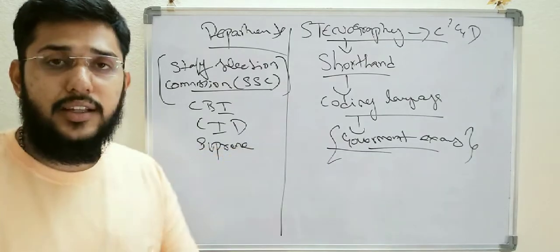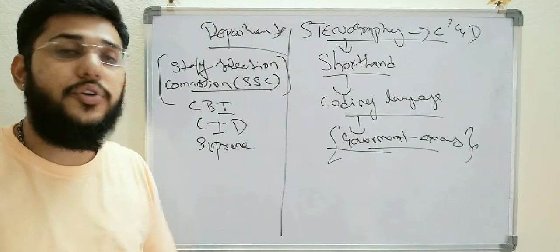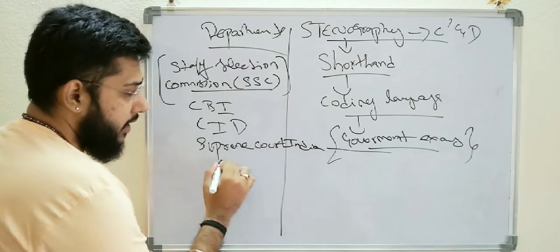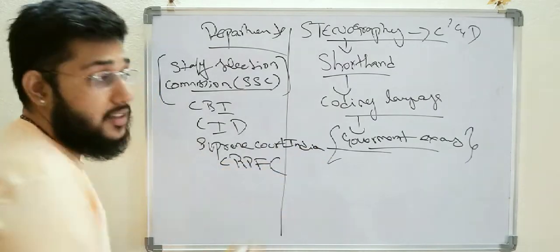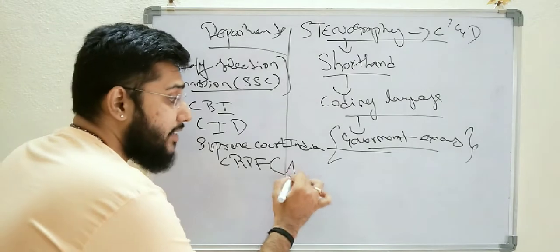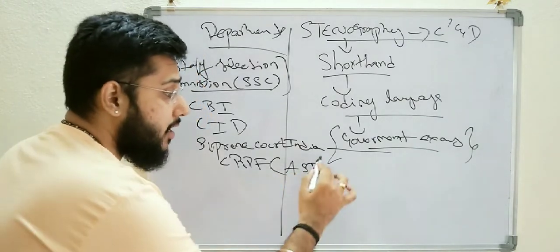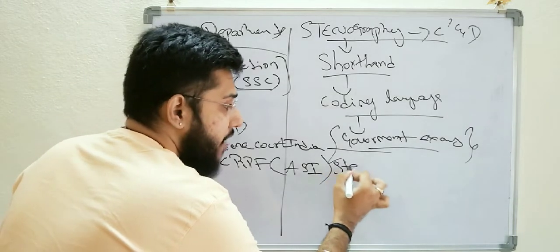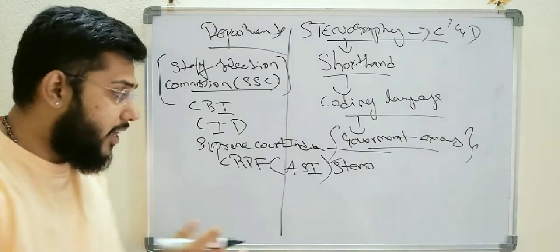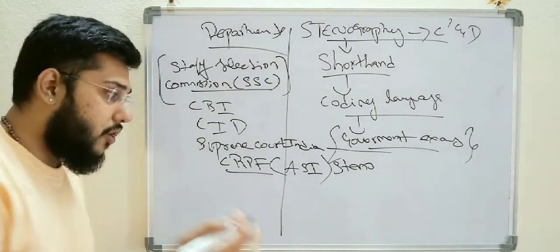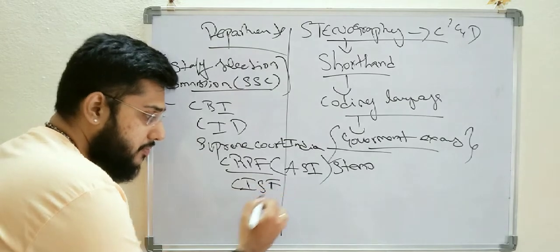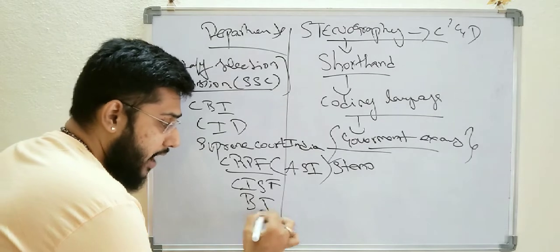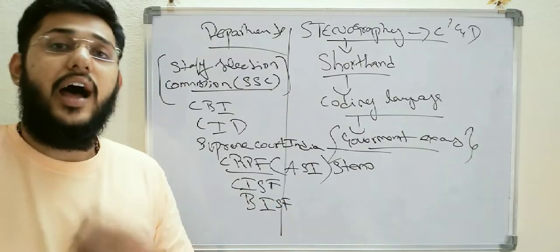In January 2020, the Supreme Court of India released a few posts. In CRPF you can also find stenography grade C, and in CRPF as ASI, which is especially made for Assistant Sub Inspector of Police, that is stenographer. There is a separate vacancy in CRPF, and you can also take CISF, that is Central Industrial Security Force, and BSF, Border Security Force, and so on.